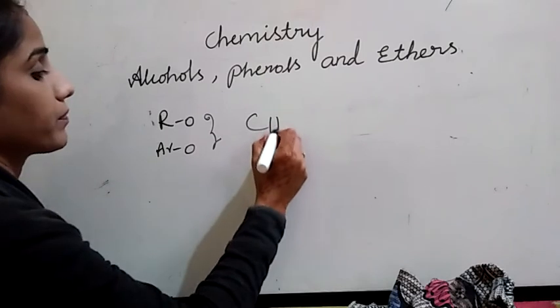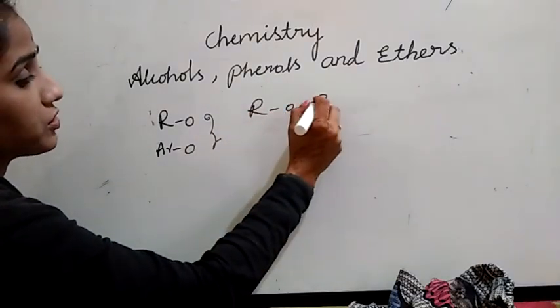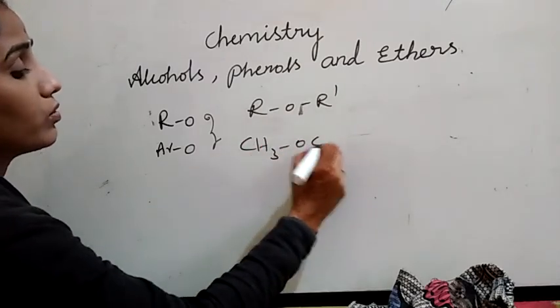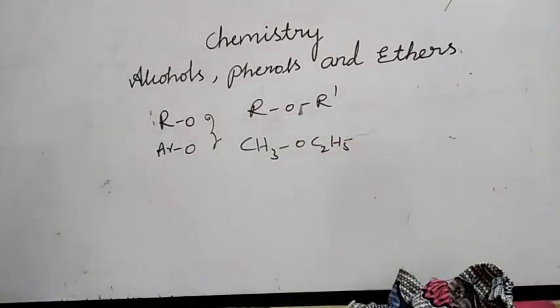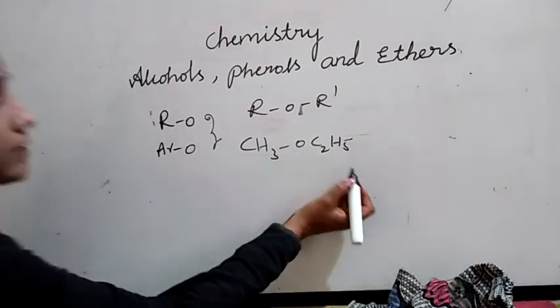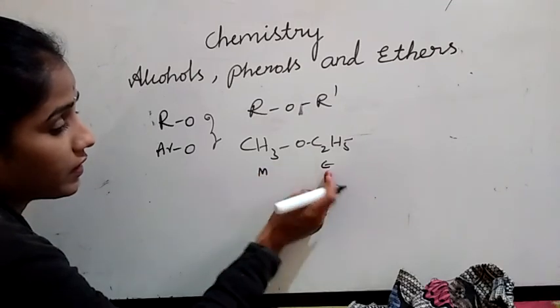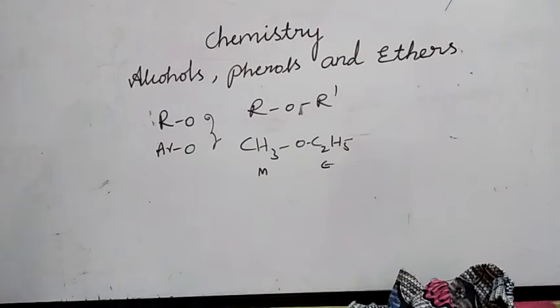The general formula of ethers is R-O-R'. Ethyl methyl ether: CH3OC2H5. See here, different groups are there. This is a mixed ether or unsymmetrical ether. E comes first, then M: ethyl, methyl ether. So now the common and IUPAC names of some ethers.